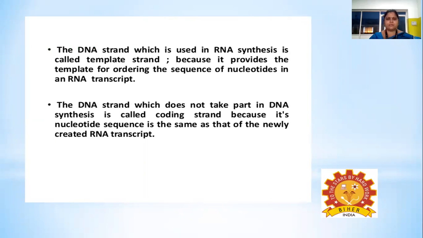The DNA strand that is used in RNA synthesis is said to be the template strand because it provides the template for ordering the sequence of nucleotides in an RNA transcript. Whereas the DNA strand which doesn't take part in RNA synthesis is said to be the coding strand, since its nucleotides resemble exactly the RNA transcript, except that uracil replaces thymine.